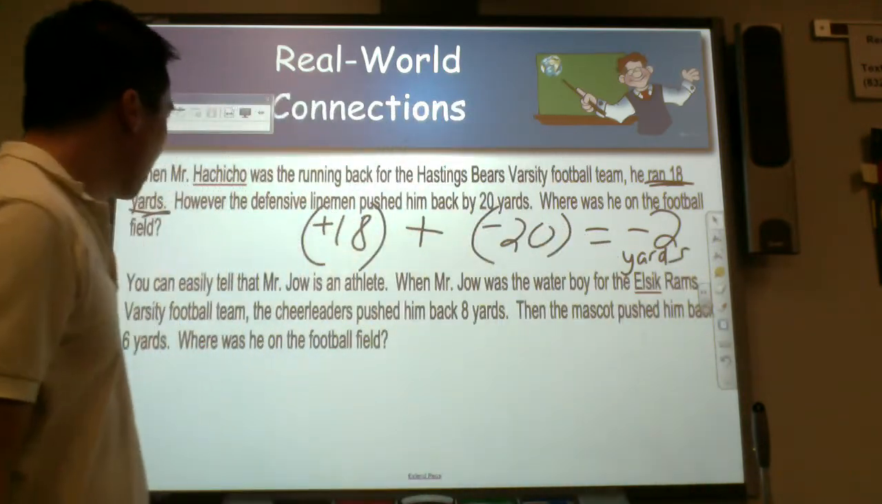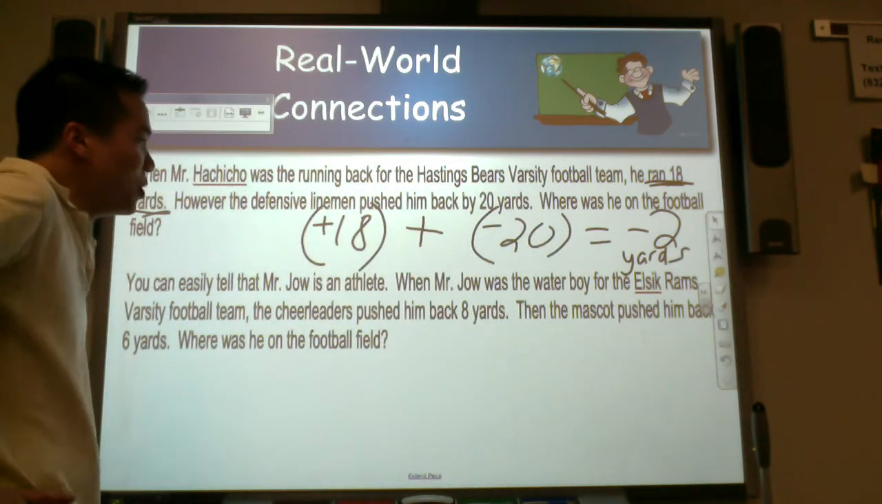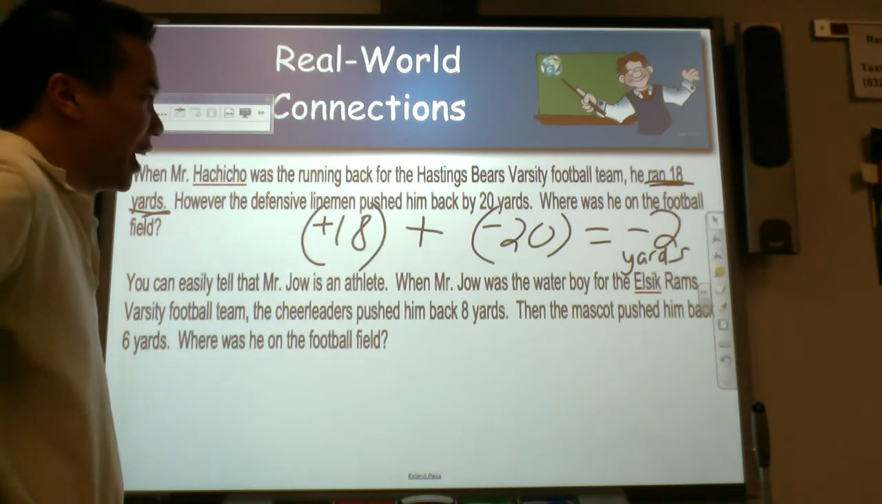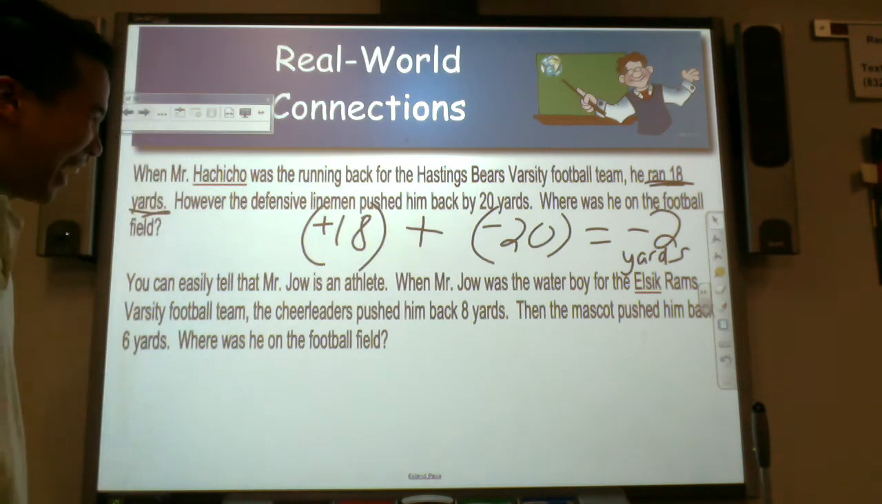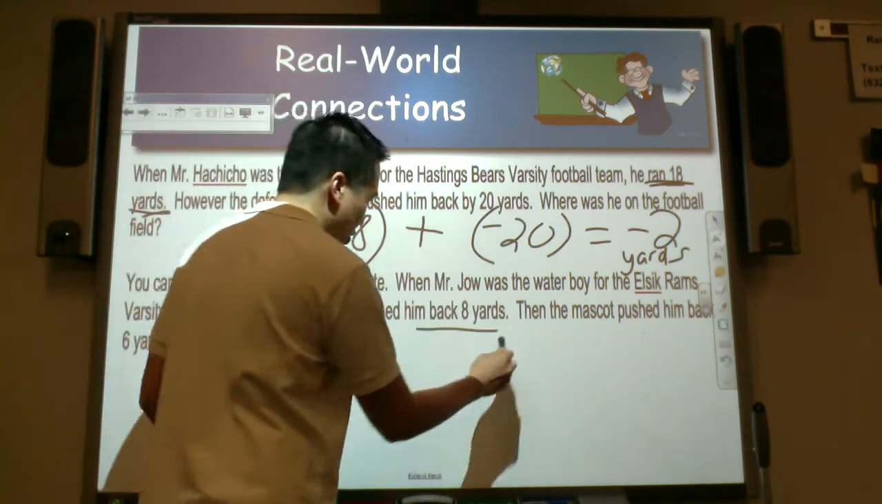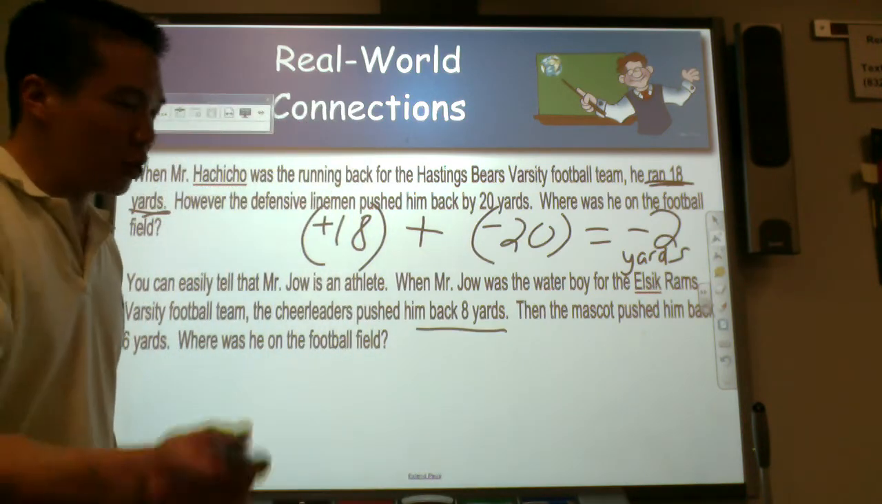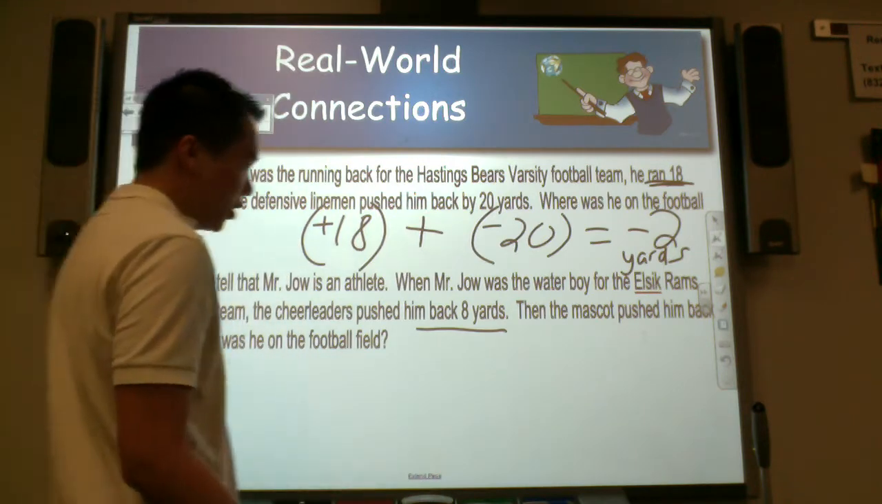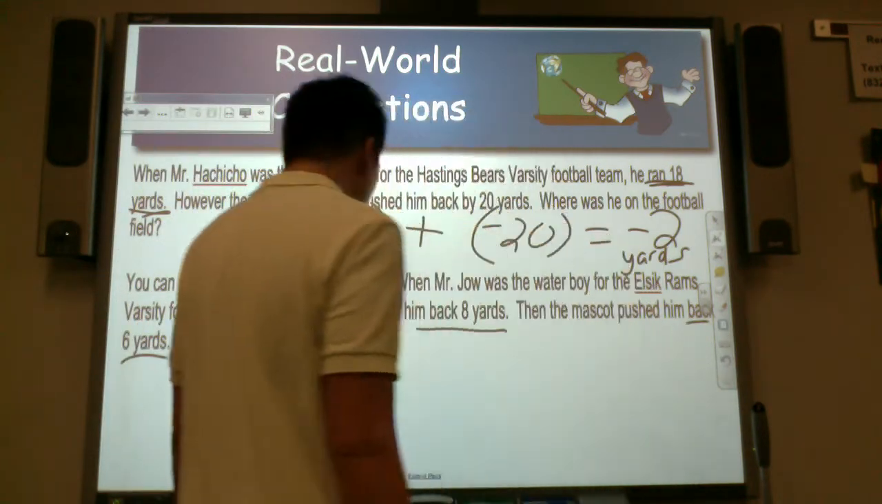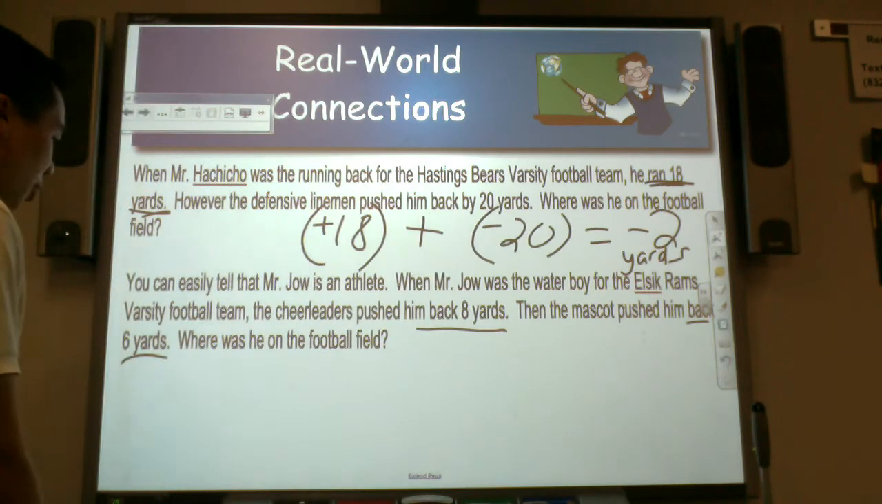You can easily tell that Mr. Joe is an athlete. When Mr. Joe was the water boy for the Elsick Rams varsity football team, the cheerleaders pushed him back 8 yards. Oh, that's not good. Then the mascot, which are the Rams, pushed him back 6 yards. That's not good again. I didn't do a good job, did I? Where was he on the football field?